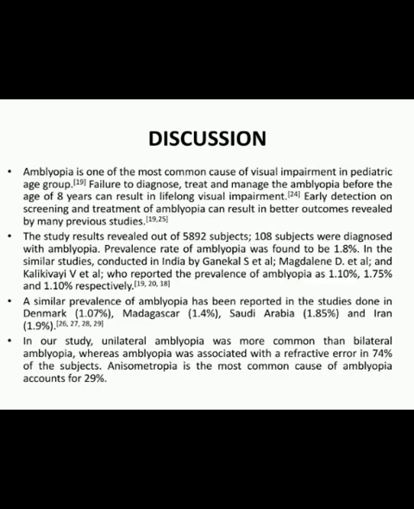Discussion. As I mentioned before, amblyopia is one of the most common causes of visual impairment in the pediatric age group. Failure to diagnose, treat and manage amblyopia before the age of 8 years can result in lifelong visual impairment. Many previous studies concluded that early detection on screening and treatment of amblyopia can result in better outcomes. This study revealed that out of 5,892 subjects, 108 subjects were diagnosed with amblyopia. So, the prevalence rate of amblyopia was found to be 1.8%.